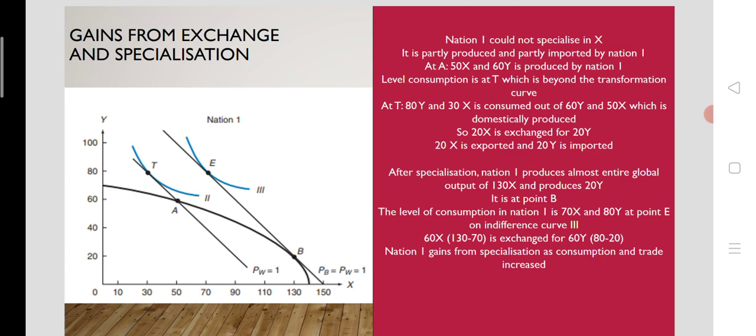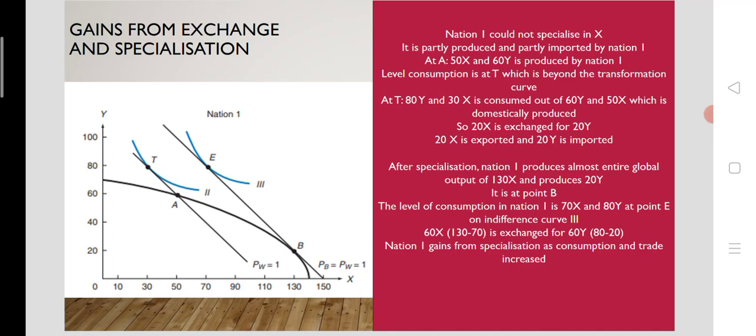So for nation 1, the production, consumption, and trade of commodities X and Y are given in the diagram.